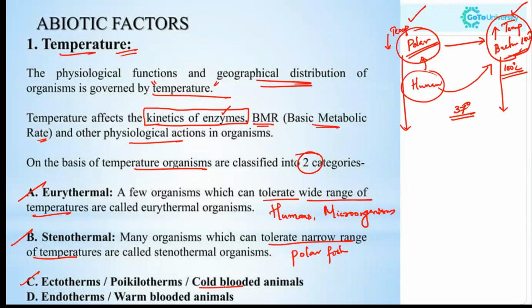Now, coming to endotherms or warm-blooded animals, they are the organisms that regulate their body temperature internally, regardless of the external environmental temperature. This includes humans, mammals, birds, etc. Endotherms generate heat internally and maintain a constant body temperature. Ectotherms rely on external heat sources and have fluctuating body temperatures.